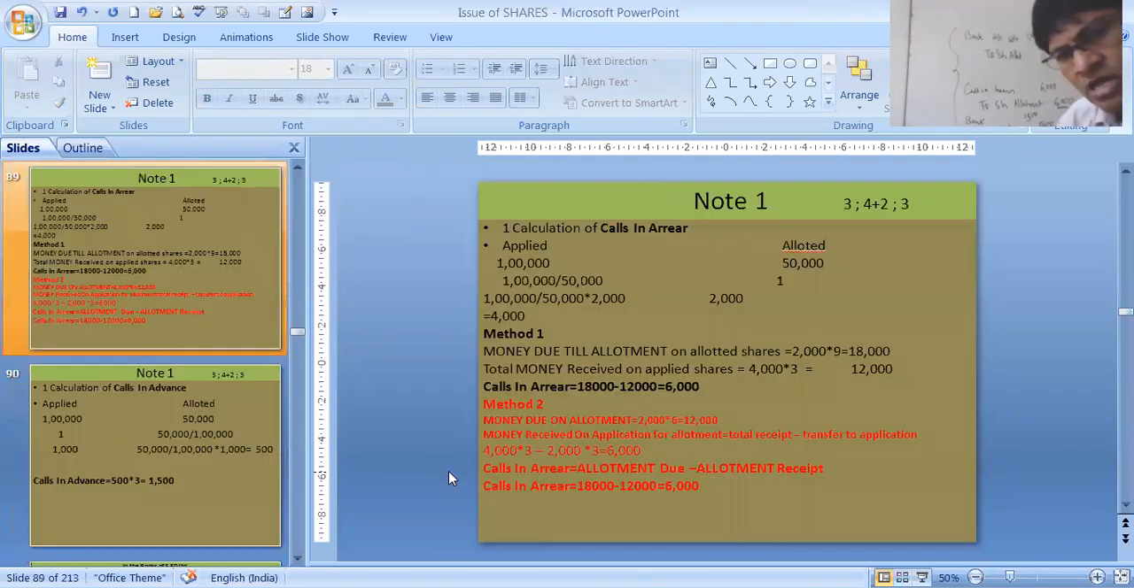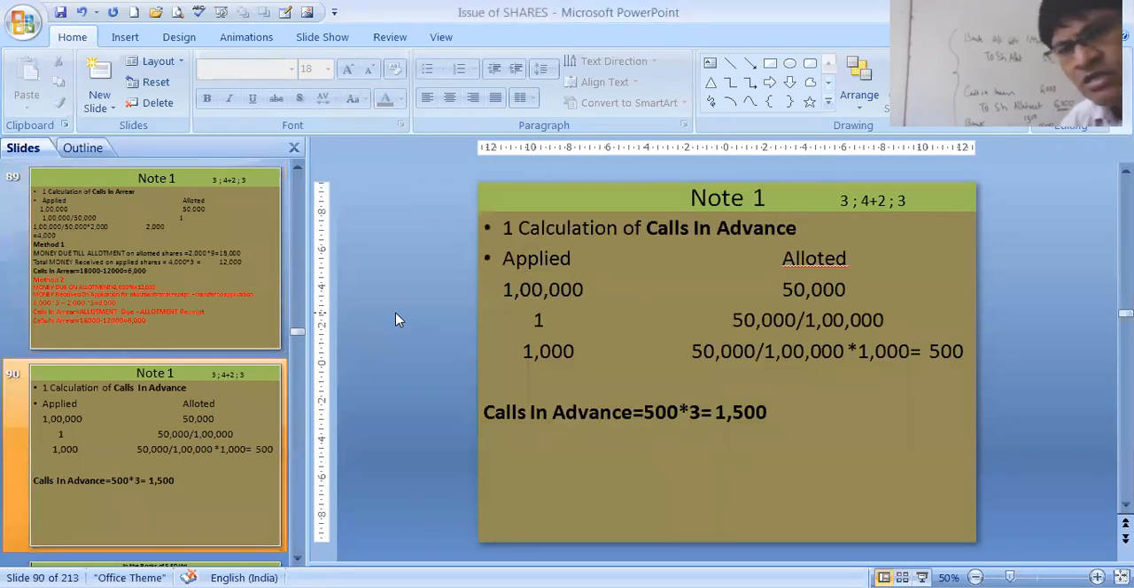Next we have the working, which is shown over here, which I have just shown on the board first. And then we have calls in advance also, which we have done.